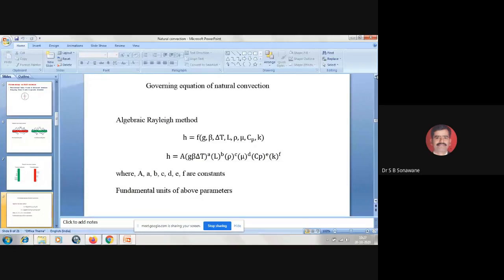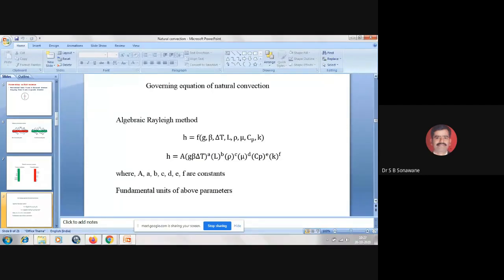That is the general equation already given by Newton's law of cooling, Q is equal to HA delta T, where H is the convective heat transfer coefficient, A is the area exposed to the surrounding fluid, and delta T is the temperature difference between surface and fluid, that is TS minus TF if the surface is hotter than the fluid, or TF minus TS if the fluid is hotter than the surface.